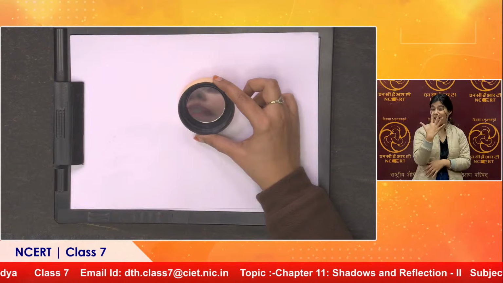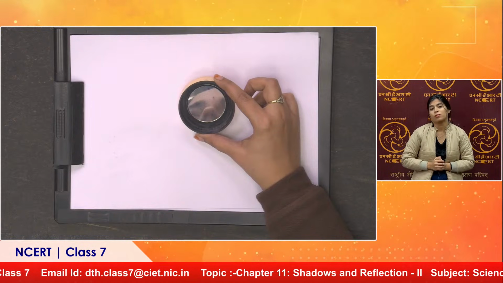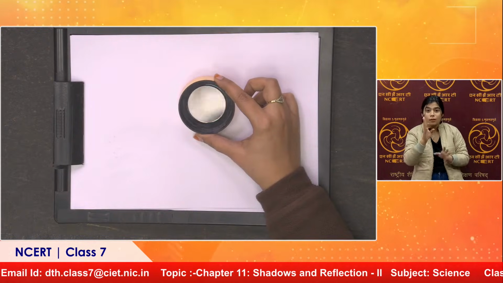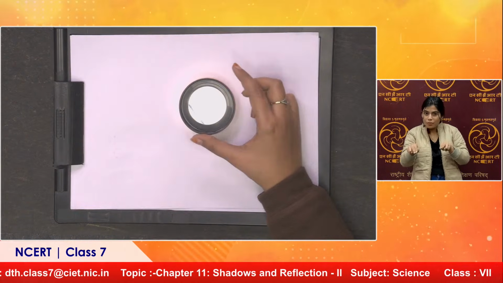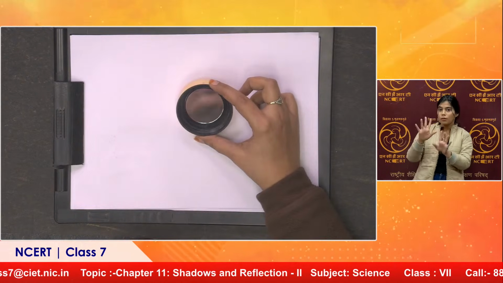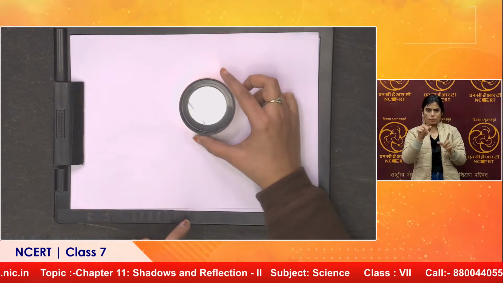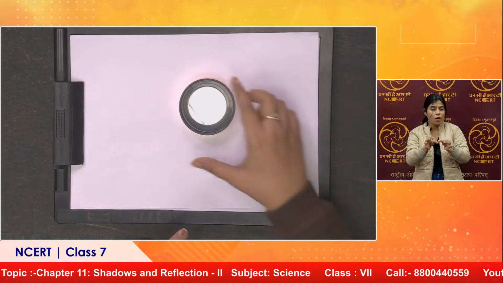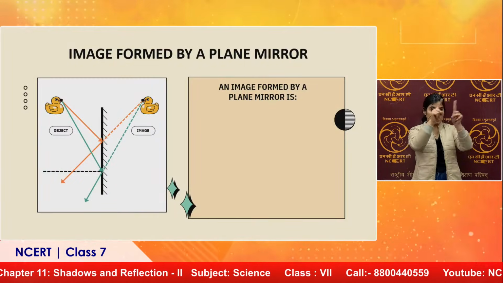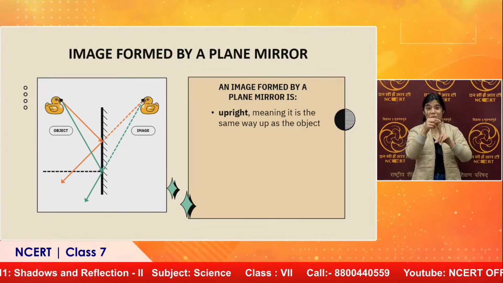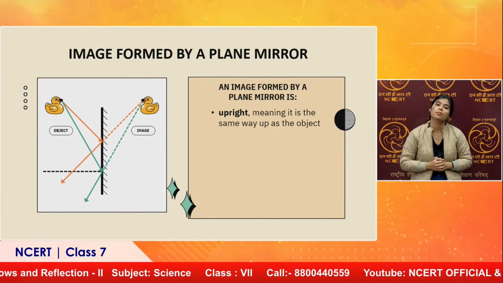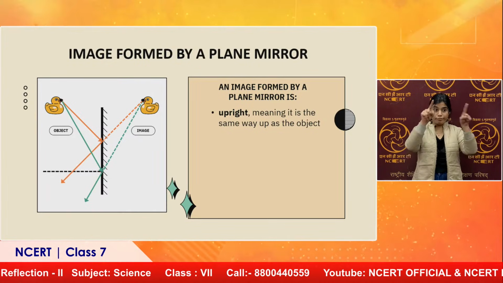Now this is the plane mirror. If you can even see my reflection coming in this mirror. Now we'll talk about the image that we have seen. It was my image in the mirror. Now we'll talk about what are the characteristics of the image which is formed by a plane mirror. If we see the first point, it says that the image is always upright.